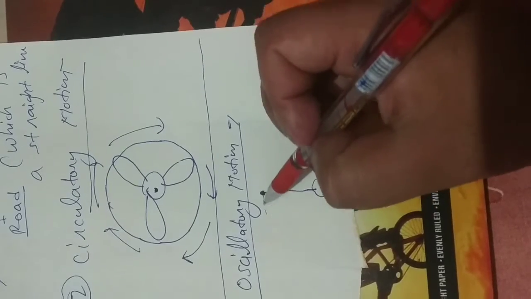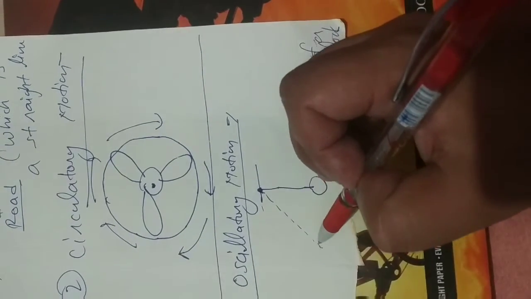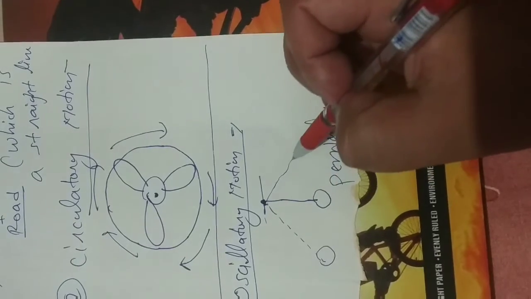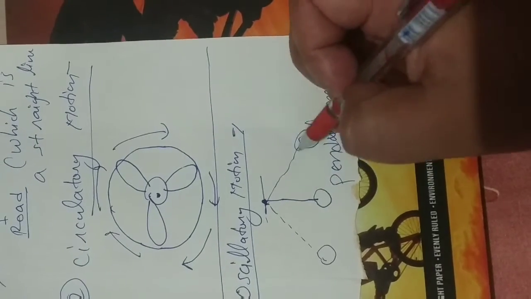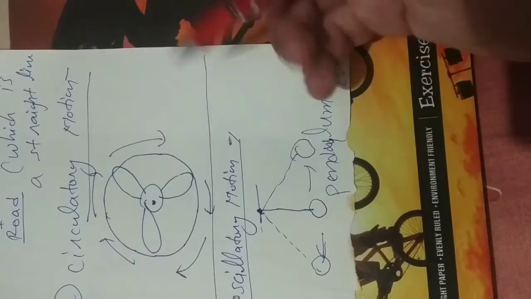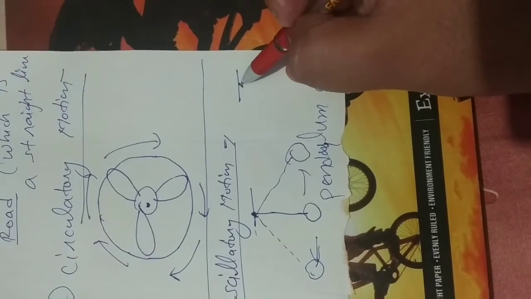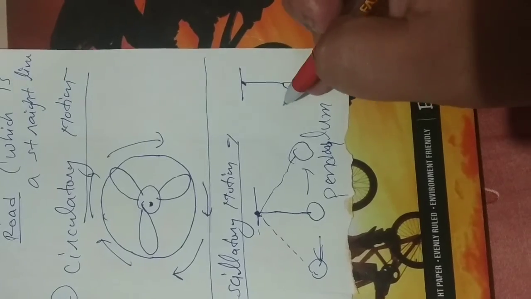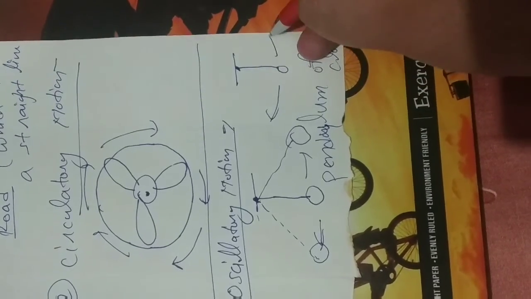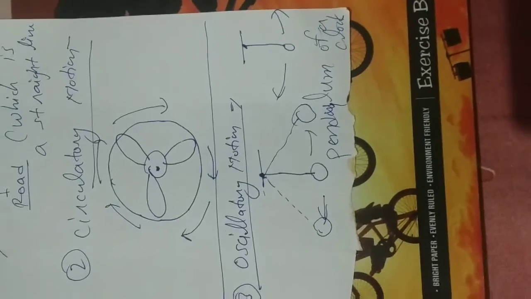Its motion is represented as, it is called oscillatory motion. It is also represented as, it is called oscillatory motion.